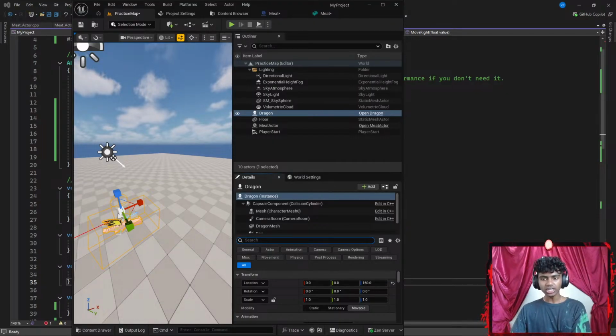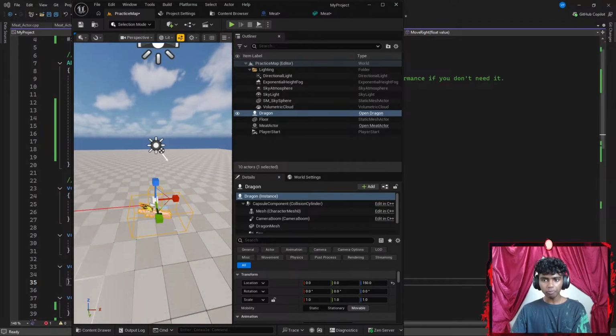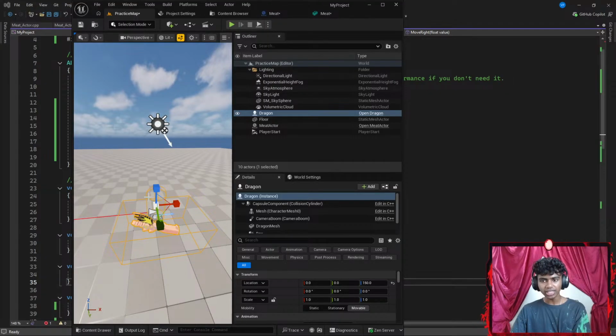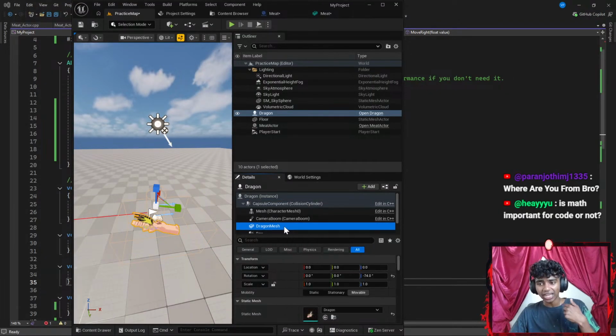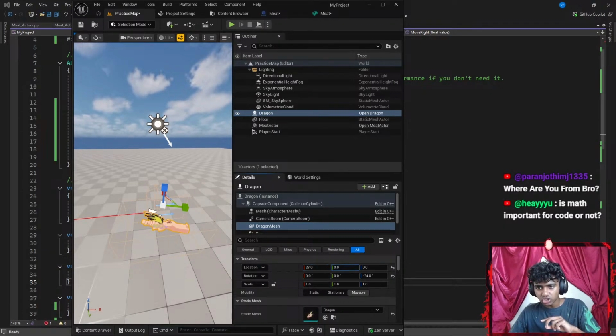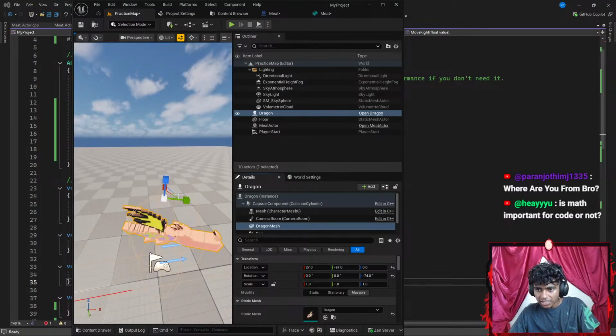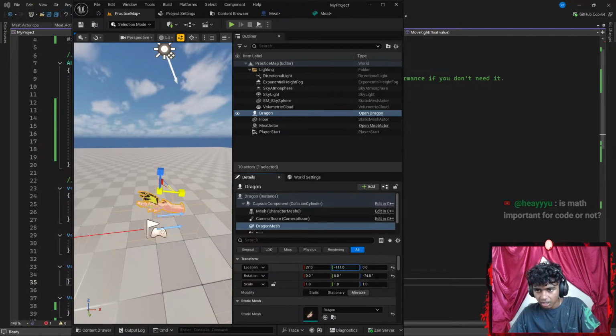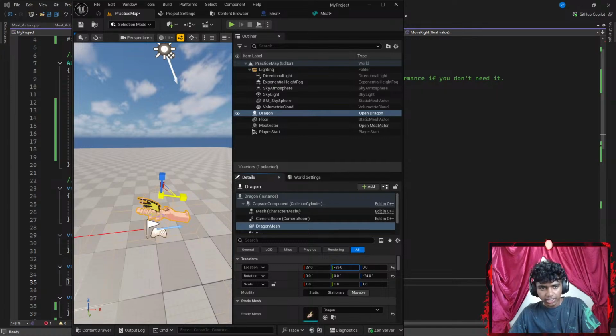So my actor is what moves, which means my dragon is what moves, but the capsule here is not the thing that moves. My capsule has the collision, not my actual dragon's mesh. In that case, can I change my dragon's mesh's position to be... there we go. Okay, would that make sense? Because I get it in the center here. Okay, let's go ahead and get this here.